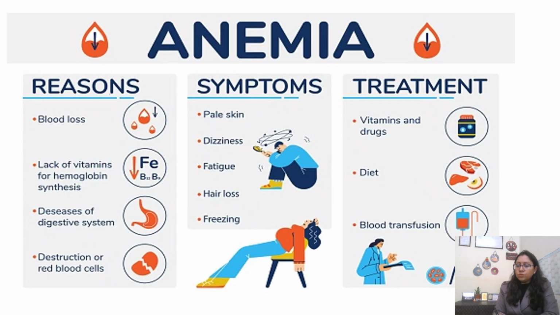So see, when you know what the alarming signs are, you should go for this test. There are reasons, maybe because you are having heavy menstruation, heavy bleeding, or hookworm infestations, होते हैं patient को, then patients are lacking in vitamins which are required for hemoglobin synthesis. Many disorders of the digestive system, जहाँ malabsorption हो रही हो, like pernicious anemia and all, then RBCs are destroyed. So being a normal, non-medical person, you may not know the reason for your anemia, but symptoms आप ध्यान में रख सकते हो.